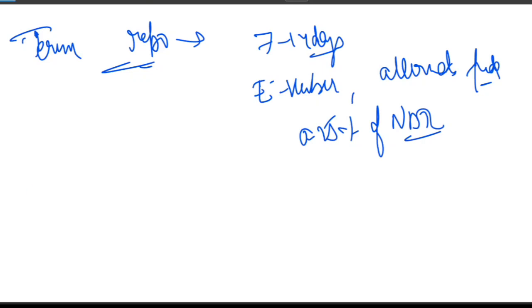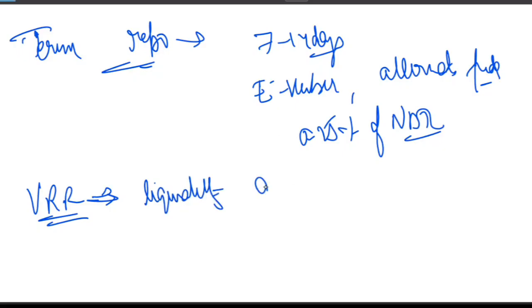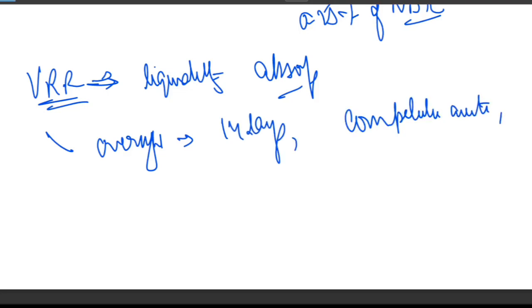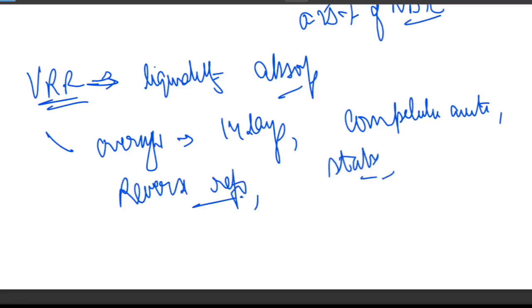Then the second thing we have is VRR, variable rate reverse repo. This is for liquidity absorption. The name itself suggests it. Liquidity absorption is the main thing here. The key feature is that it is overnight, for up to 14 days. The second point is that the method is a competitive auction, and the rate always stays near the reverse repo. It keeps the money market rate stable. So VRR is a kind of short term liquidity absorption through auction.